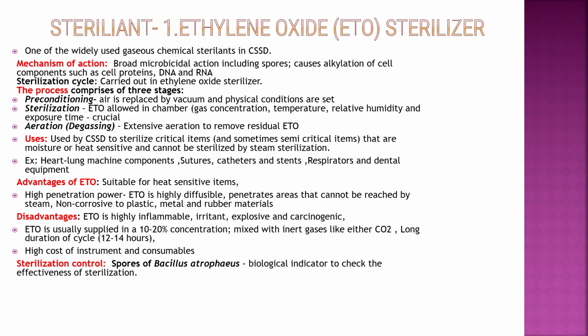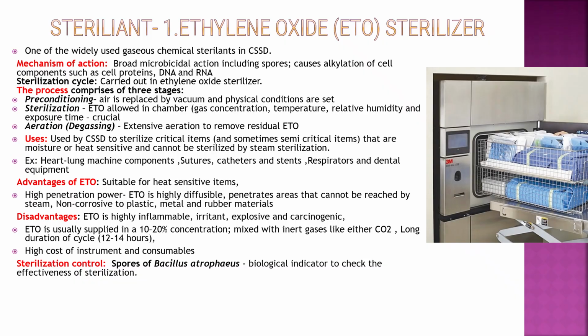Ethylene oxide or ETO sterilizer is most commonly used in the CSSD. The mechanism is microbicidal, where it causes disruption of all the cell components, that is cell proteins, DNA and RNA. The sterilization cycle is carried out in 3 stages: first preconditioning, then sterilization and then aeration. In preconditioning, air is replaced by vacuum. In sterilization, ETO is allowed in the chamber, so gas concentration, temperature, humidity and exposure time should be noted. Then aeration, that is degassing, an extensive aeration to remove residual ETO, because ETO is toxic and carcinogenic.